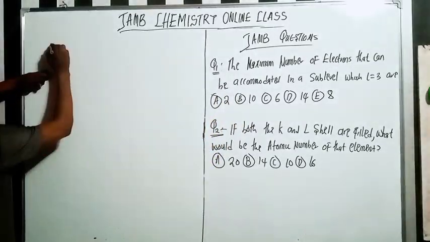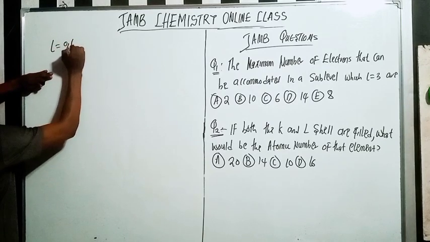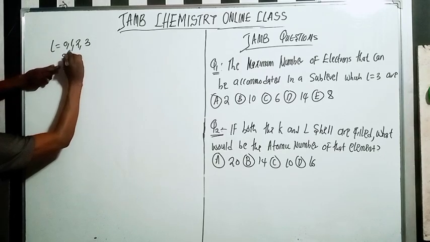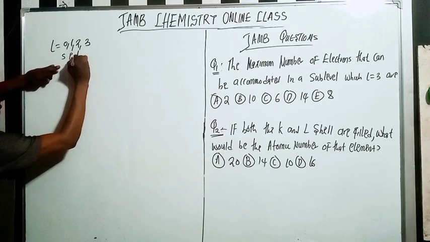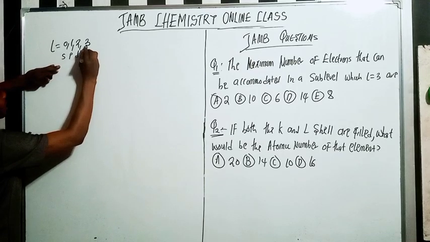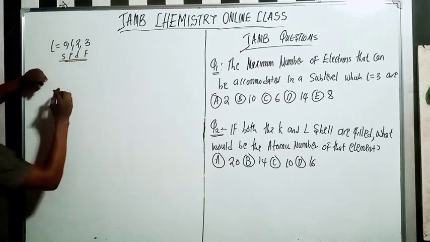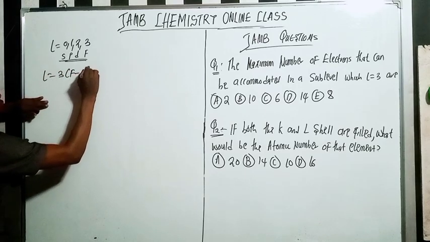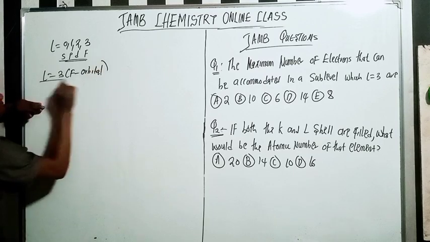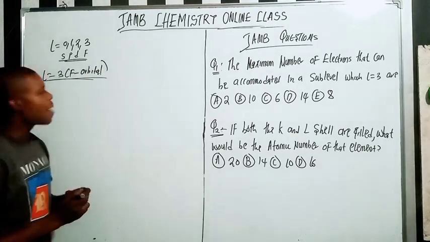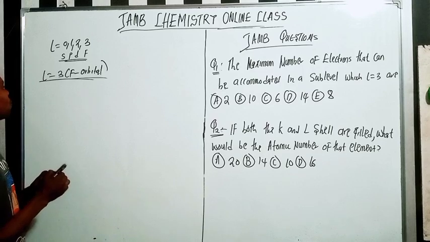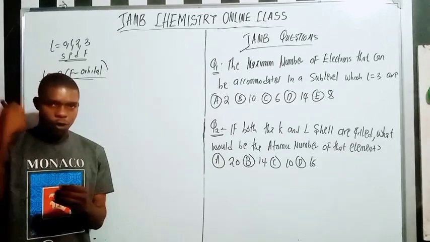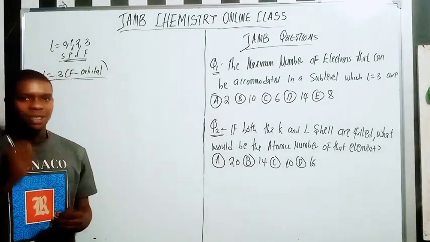So remember, L equals 0, 1, 2, and 3. My 0 is the S, my 1 is the P, my 2 is the D, my 3 is the F. Do you understand? So if I'm talking about L equals 3, I'm talking about the F orbital. So how many electrons can be found in the F orbital? That is the question.